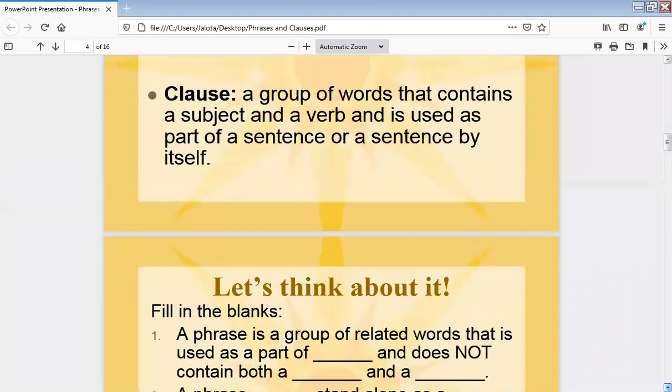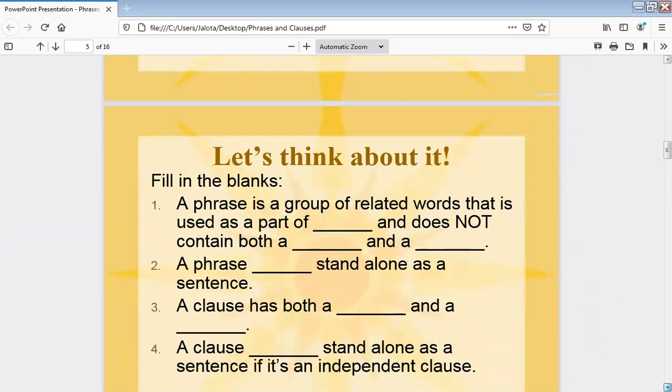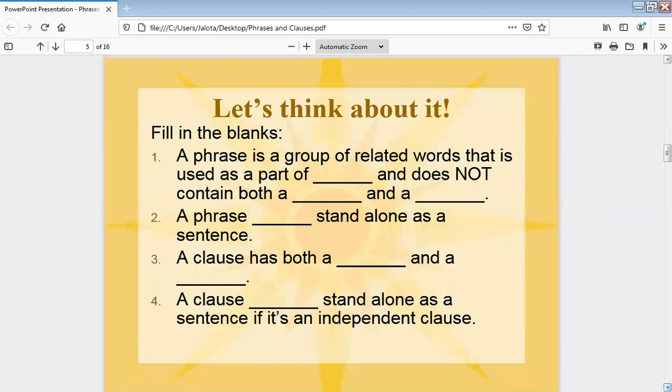Right? Now, let's think more about it. A phrase, you will think to fill the blanks. I'll tell you the answer. A phrase is a group of related words that is used as a part of speech and does not contain both a subject and a verb.